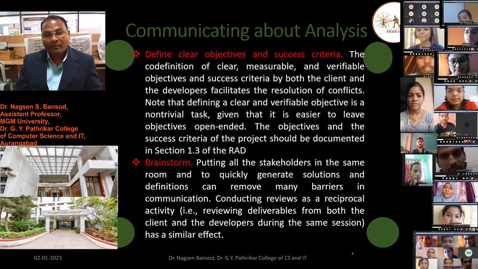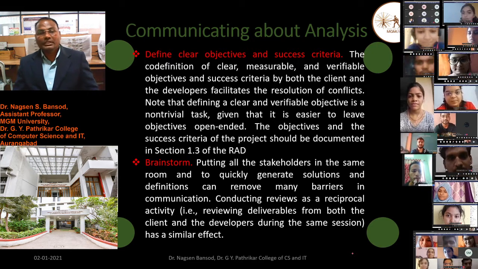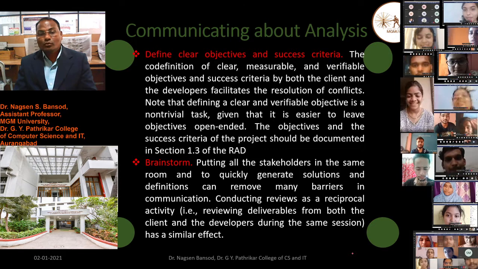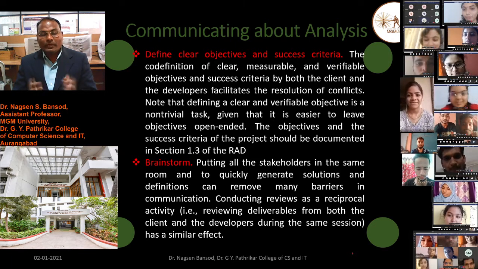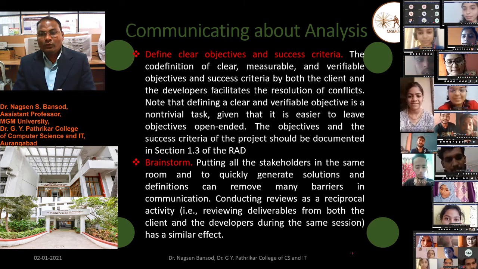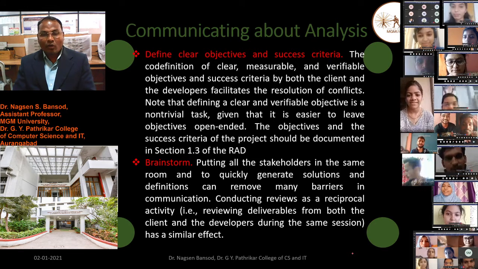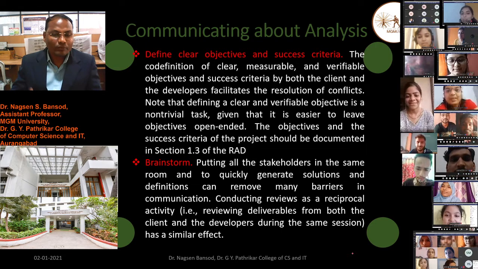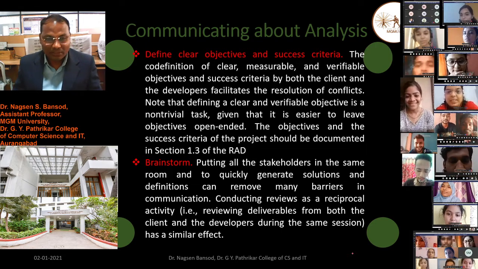Note that defining clear and verifiable objectives is a non-trivial task, given that it is easy to leave the objectives open-ended. The objectives and the success criteria of the project should be documented in section 1.3, which we already studied.